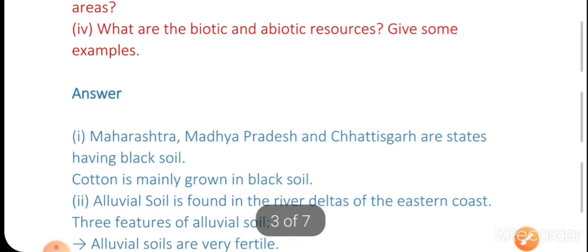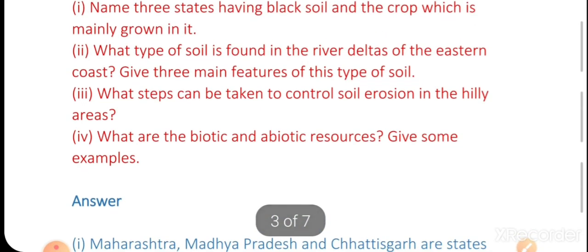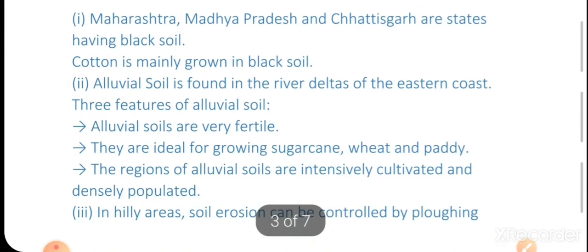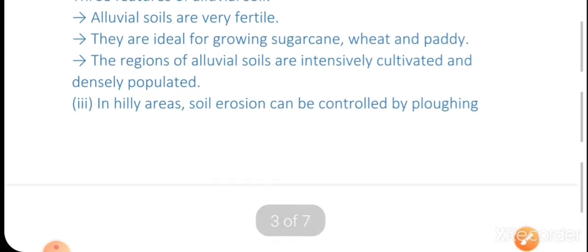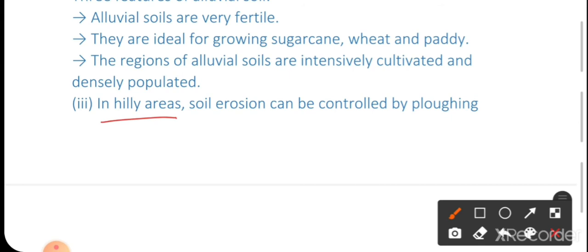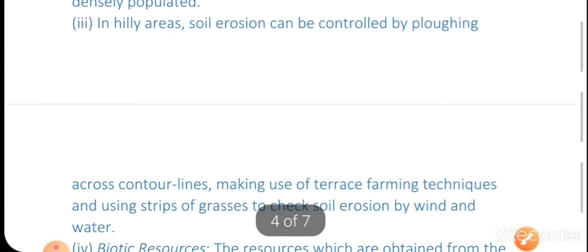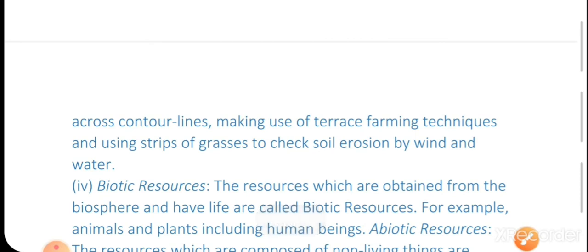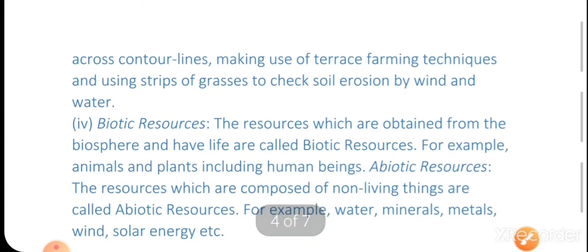Third question is, what step can be taken to control soil erosion in the hilly areas? Answer is, in hilly areas, soil erosion can be controlled by ploughing across contour lines, making use of terrace farming techniques, and using strips of grasses to check soil erosion by wind and water. This is the question number 3 answer.